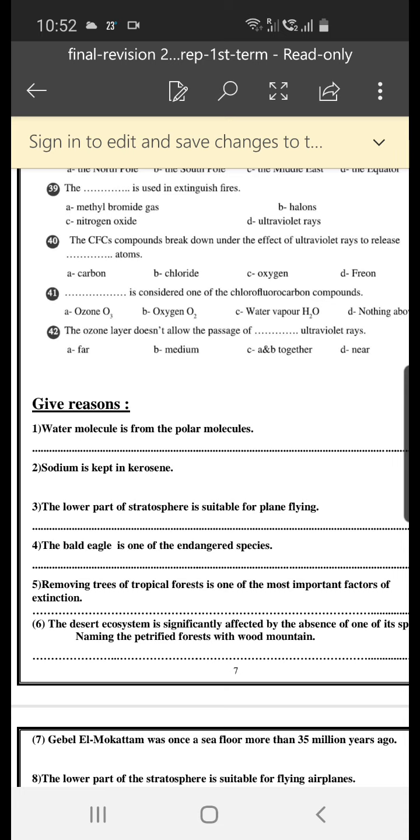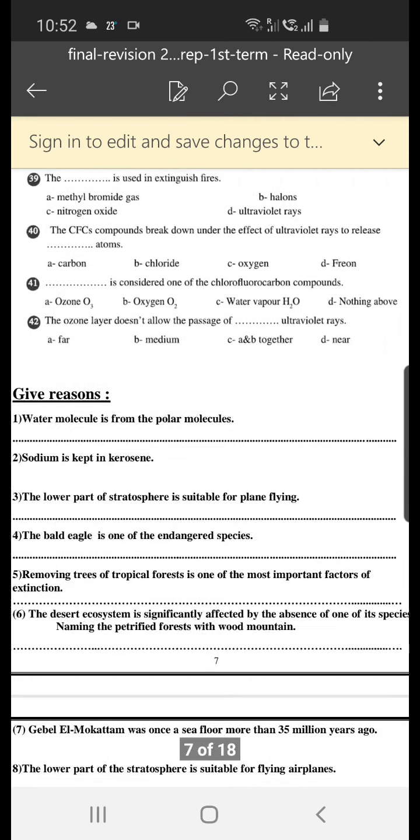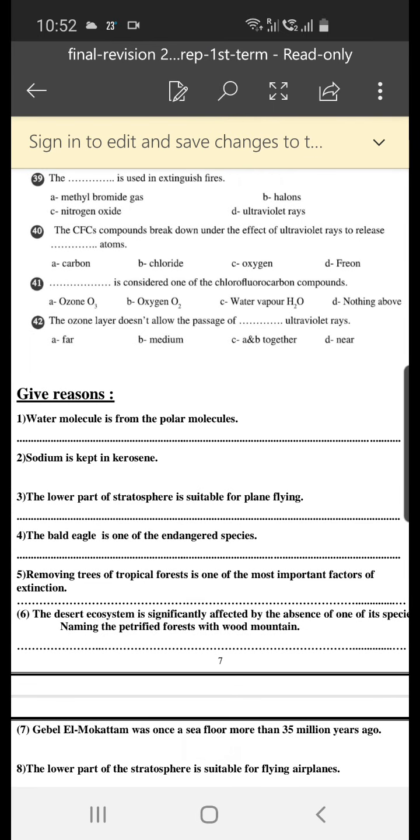Next one, 41. Which is considered one of the chlorofluorocarbon compounds? Nothing above. The answer is nothing above. Number 42. The ozone layer doesn't allow the passage of far ultraviolet rays. Thank you everybody for following us.